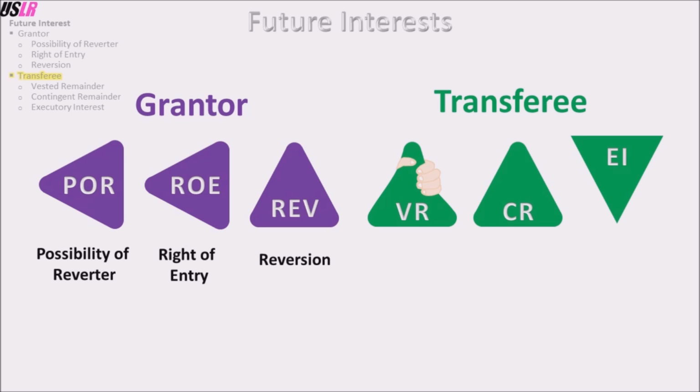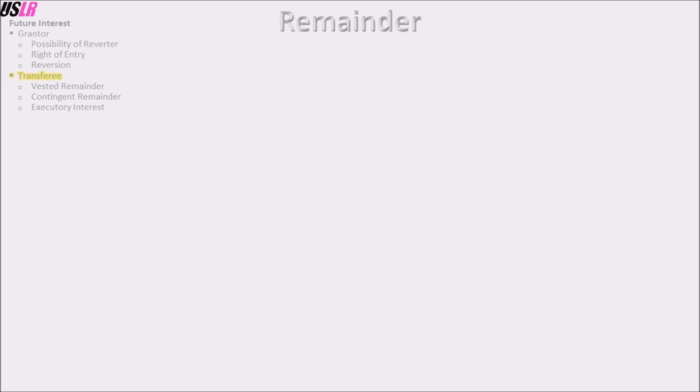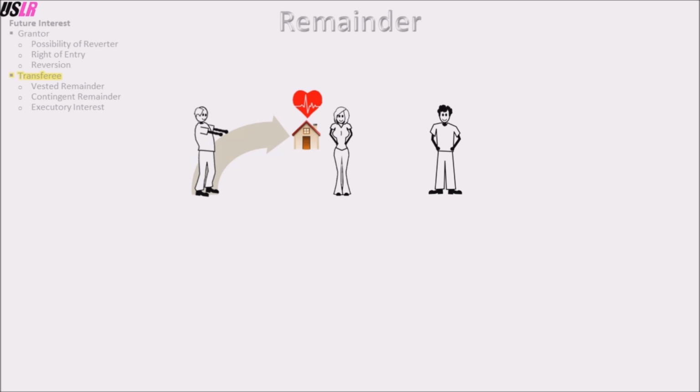Future interest in the transferee can be a vested remainder, contingent remainder, or an executory interest. A remainder is a third party's future interest that is capable of becoming possessory at the termination of the prior estate. Said differently, it is the leftovers or remains after the original grantee is finished possessing it. For example, O conveys to A for life, then to B. Once A's estate expires, B gets the leftovers, so B has a remainder.